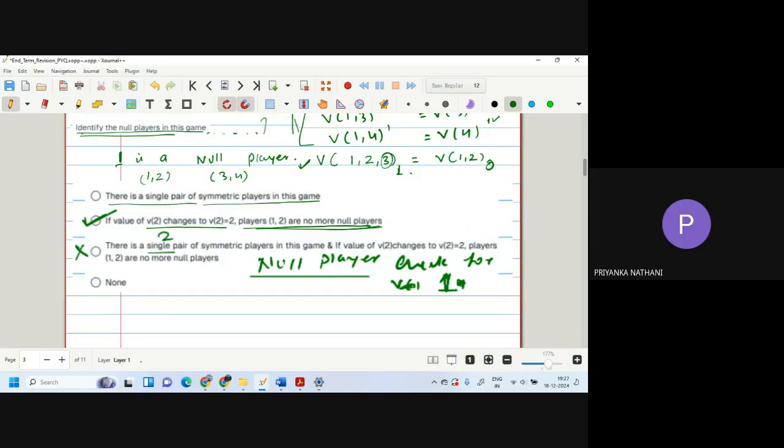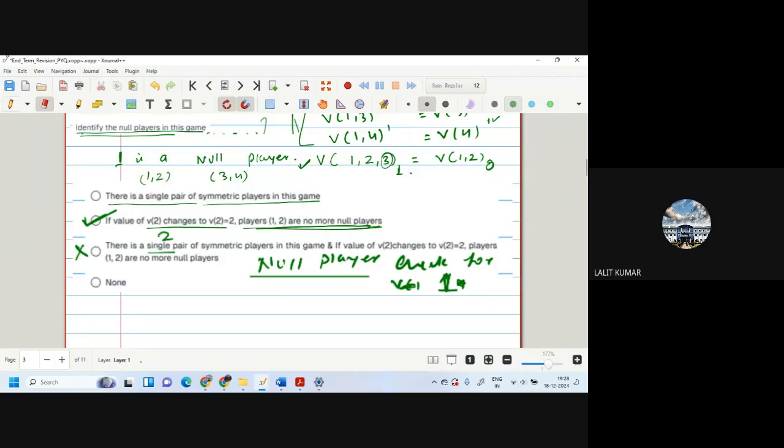What do you mean by symmetric players? Symmetric players are the players who, if you interchange them amongst themselves, the value of all the collections remains the same. For example, value of 1, 2 is equal to value of 3, 2 if 1 and 3 are symmetric. Understood. Okay.